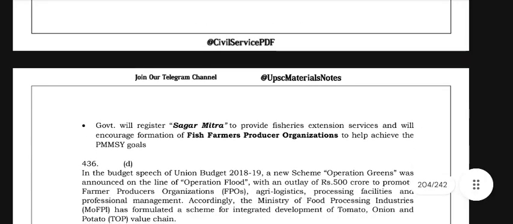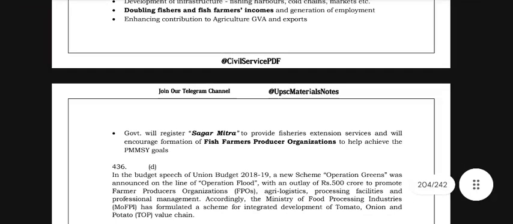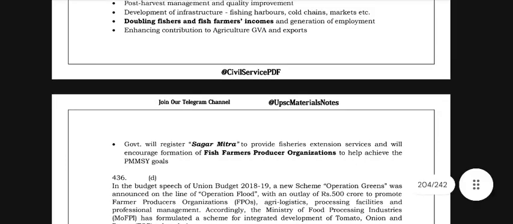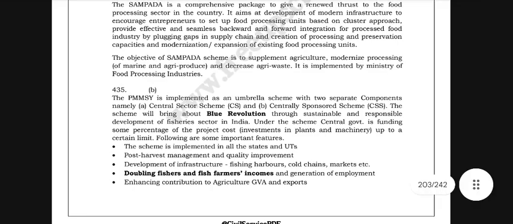Government will assist Sagar Mitras to provide fisheries extension services and will encourage formation of fish farmer producer organizations to help achieve the PMSY goals.